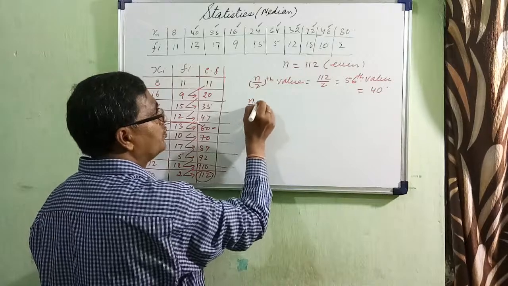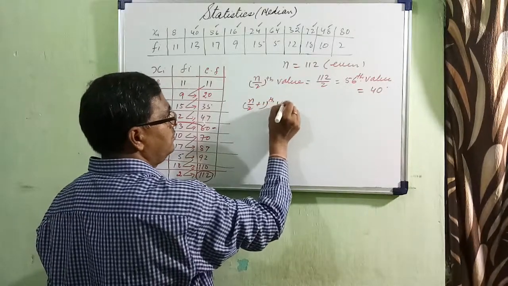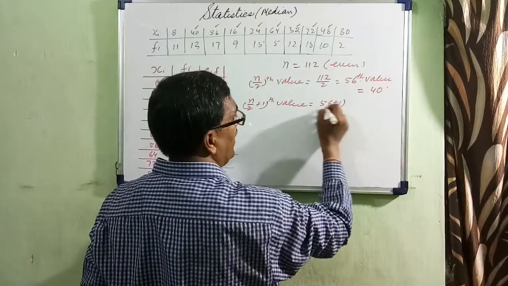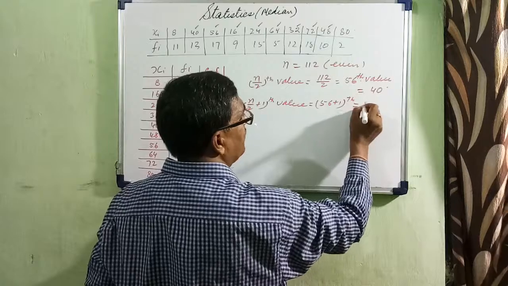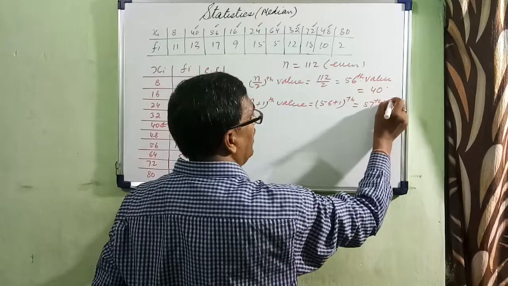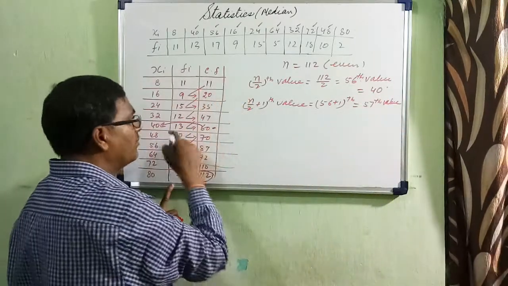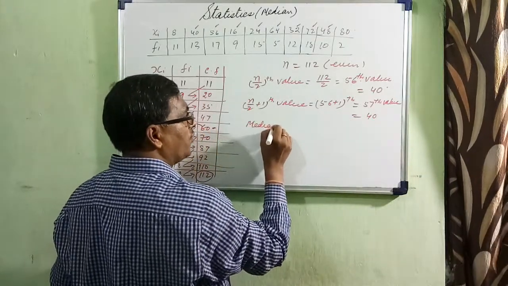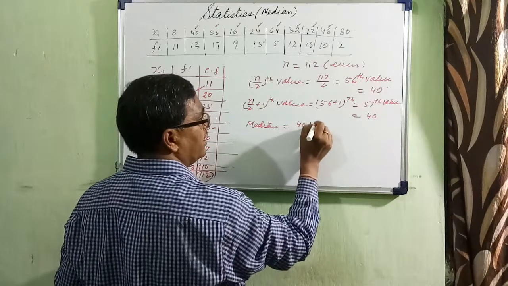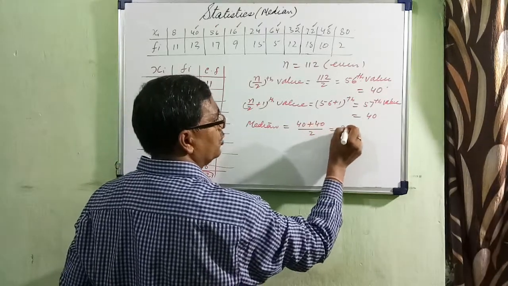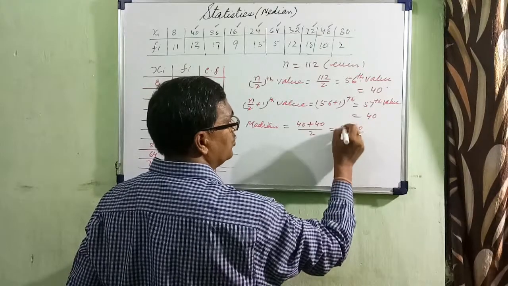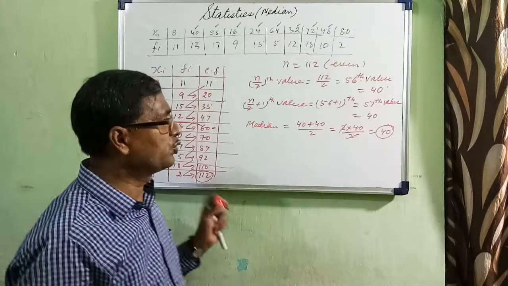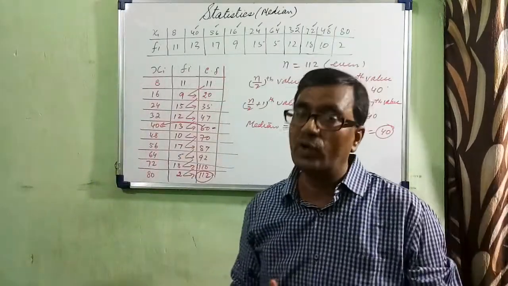Then N by 2 plus 1th value. What is that? 56 plus 1, the 57th value. Where will this 57th value fall? The same. That will also be 40. So therefore, median will be equal to 40 plus 40 divided by 2, 2 into 40 divided by 2 cancel. That is 40.